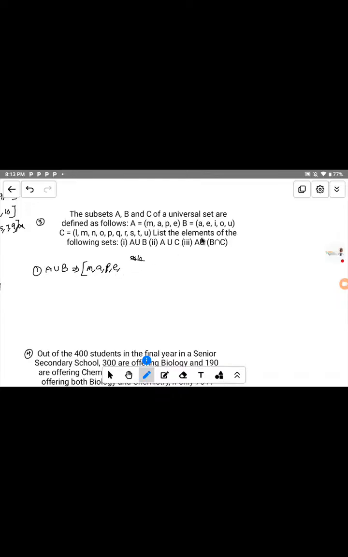Now let's move to the element I. Since we don't have I here, we write I, and we have O. Since no O here, we write O, and we have U. So these are the elements that belong to A union B. The answer is equal to this. So A union B for this question is equal to M, A, P, I, O, U. That is the answer to A union B.